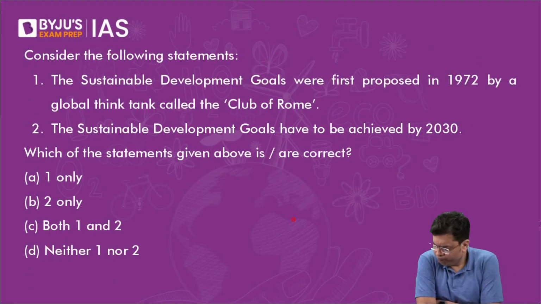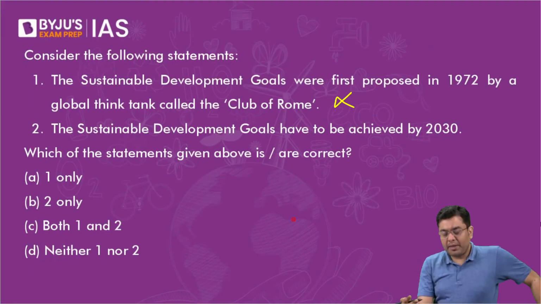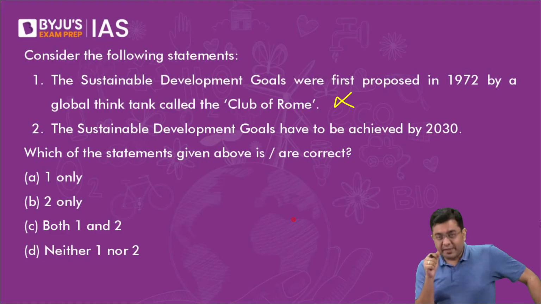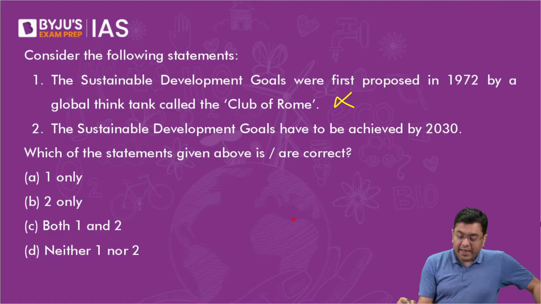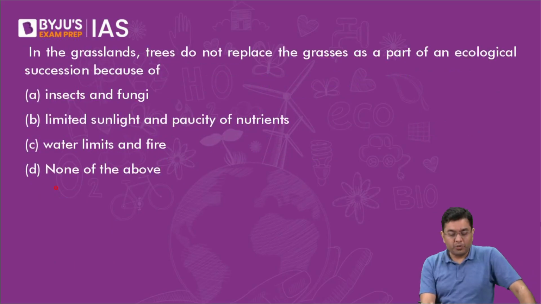Sustainable Development Goals were initially proposed in Rio Plus 20, but then after that, the finalization of the SDG happened in 2015, and SDGs have to be achieved by 2030. So the correct answer in this case will be 2 only.